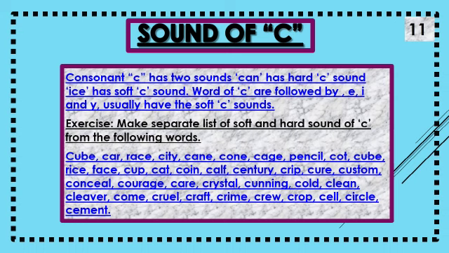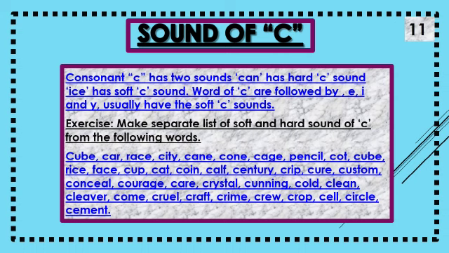The question is, make separate lists of soft and hard sound of C from the following words. In exam you can do like this. Here is some word bank given and now you can find out separately.